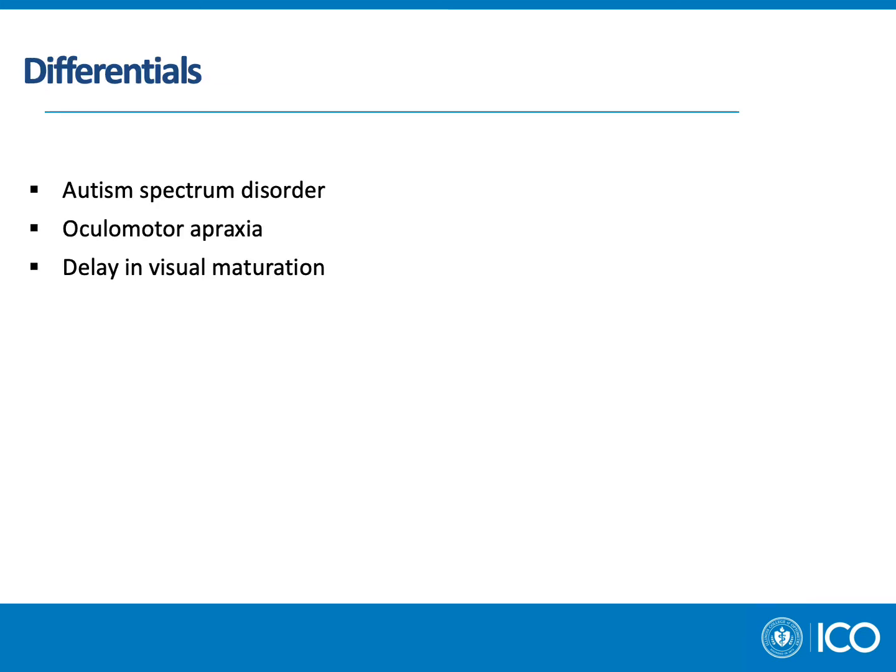Because cerebral vision impairment does not exist in a vacuum, these patients are often under the care of a neurologist by the time they get to their eye doctor. However, some differentials such as autism spectrum disorder, ocular motor apraxia, and delay in visual maturation should not be ignored.